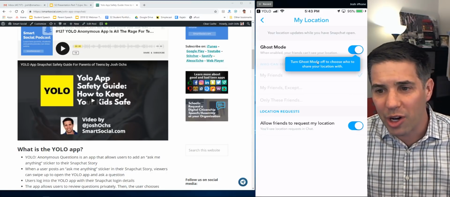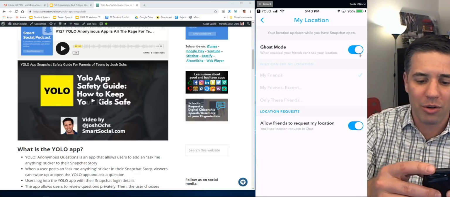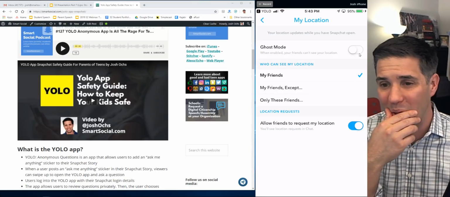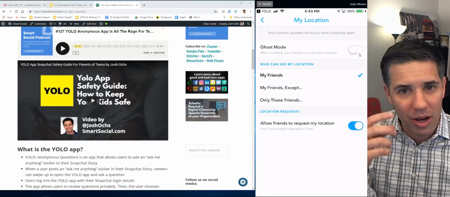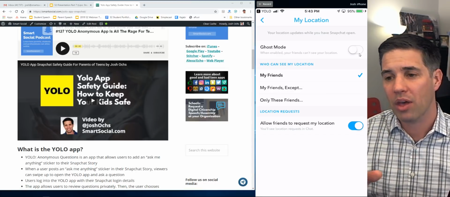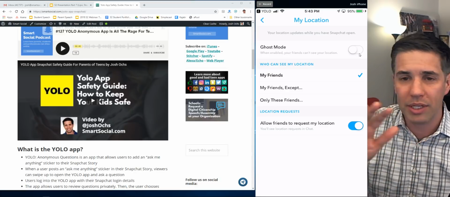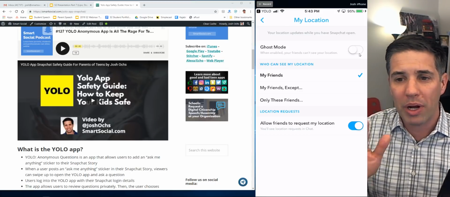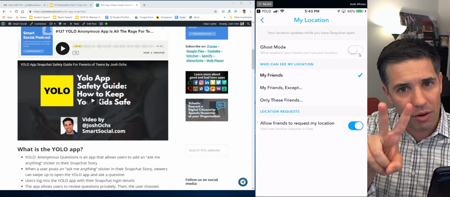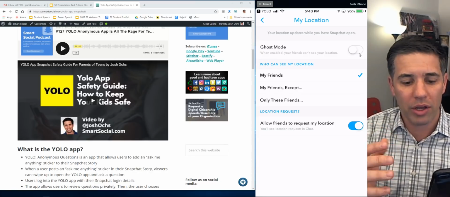But if you turn ghost mode off to choose who to share your location with, they're being shady. If you turn ghost mode off, that means any random people your student may have accepted, old creepy people that pretend like they're young, can see you. It happens all the time. Go to Google and figure this out, or subscribe to me and we'll teach you all about how that stuff works. But anytime you remove ghost mode, then my friends, which are not really your friends, can see who you are. Predators use this and want you to share your location.